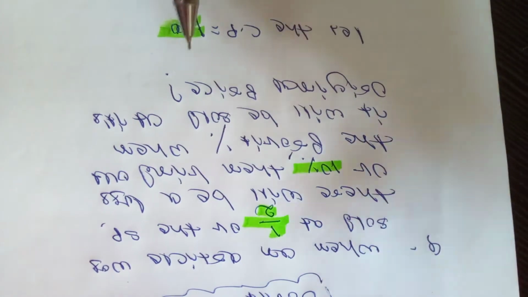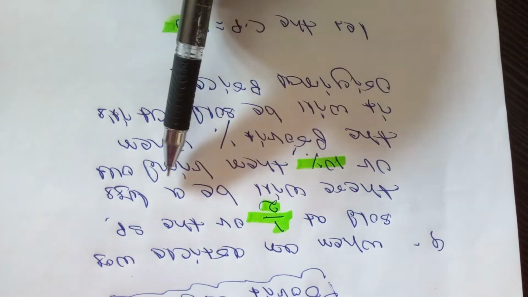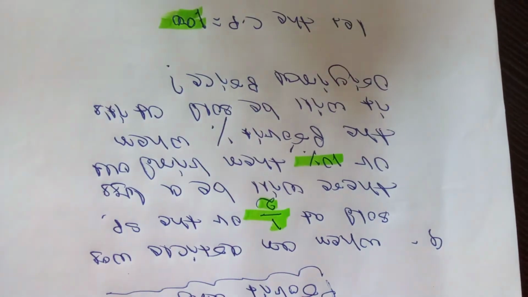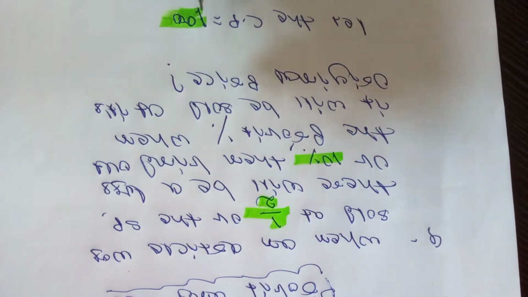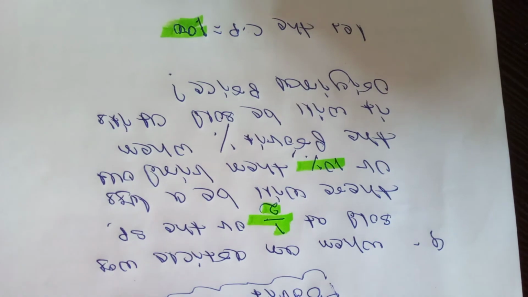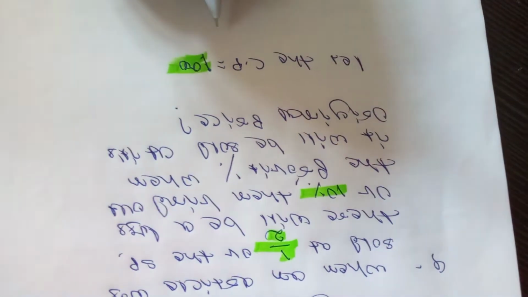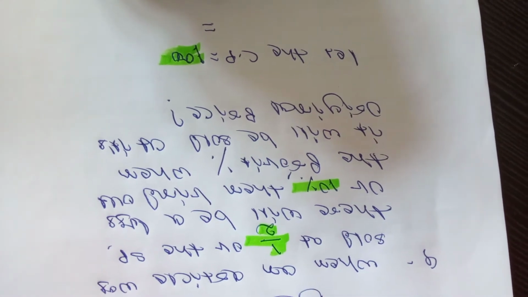And in the question it is given that when an article was sold at half of the selling price, there will be a loss of 10%. Just see here, you purchase the article at 100, means the cost price is 100. At what price will you sell it so that there will be a loss of 10%?